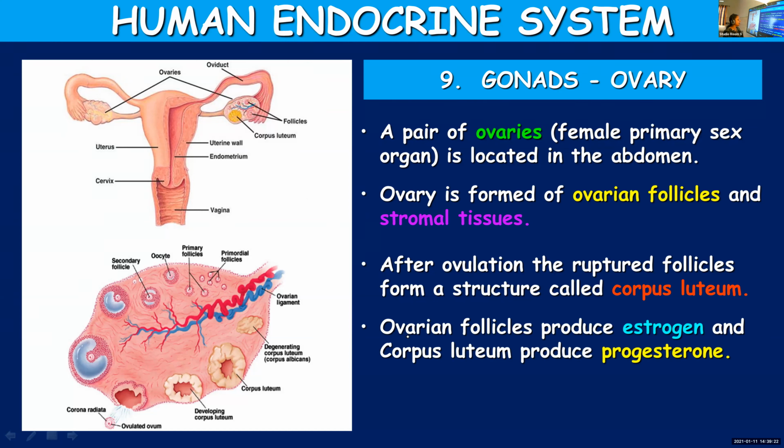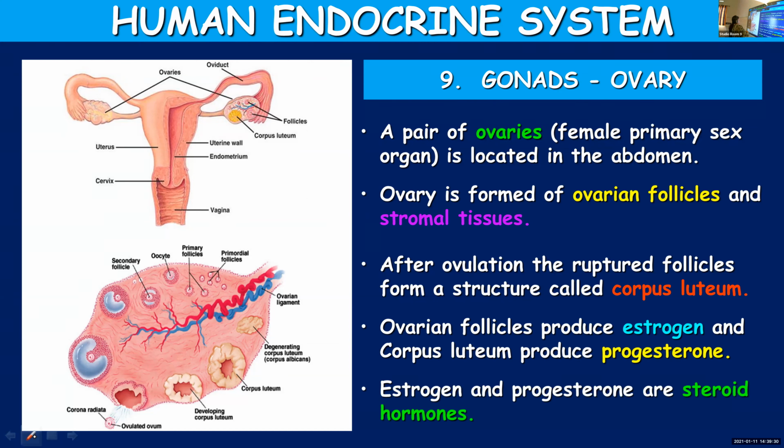Ovarian follicles produce estrogen, and corpus luteum produces progesterone. Estrogen and progesterone both are steroid hormones.